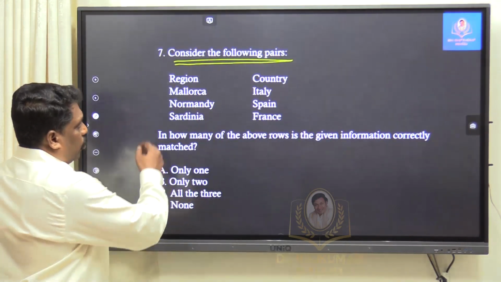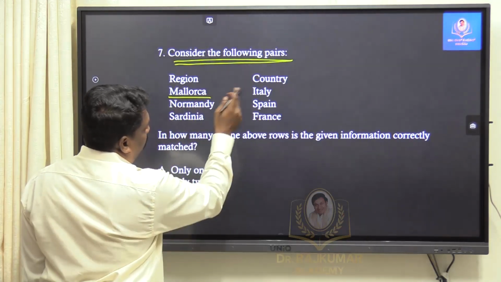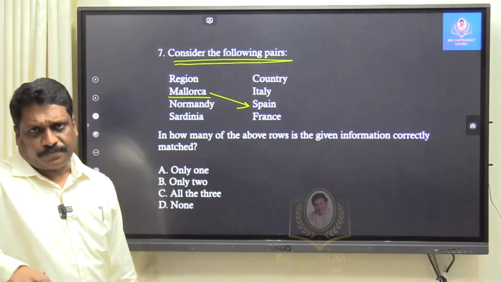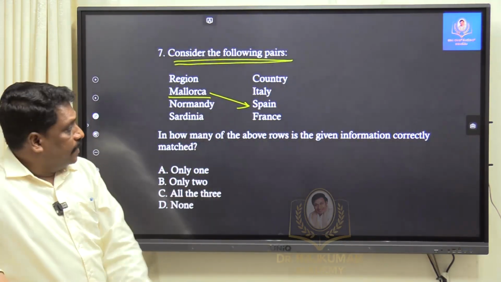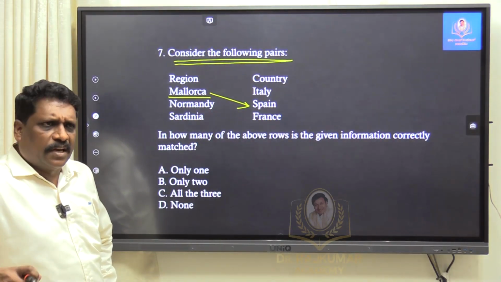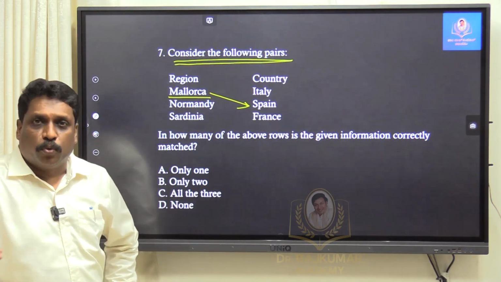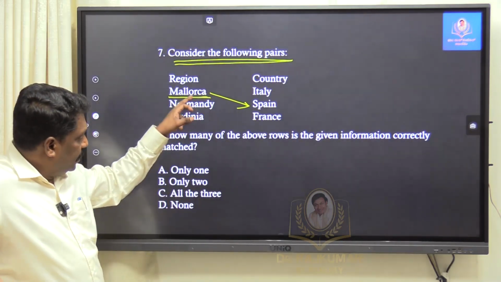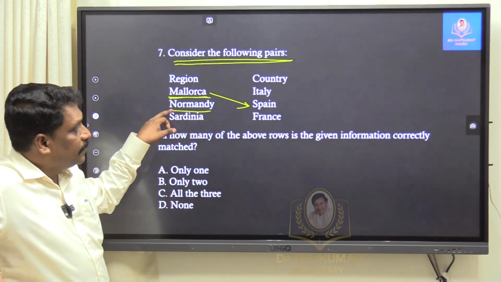For example, when I talk about Mallorca, they have given it as Italy, but it is a very famous tourist destination of what? Spain, right? Slightly in the eastern side of Spain, within the Mediterranean Sea, I will be having this Mallorca as a destination. Again, it will continuously be in the news. Very recently, Spain protested for over tourism, right? So which part of Spain protested for over tourism very recently? It is Mallorca.